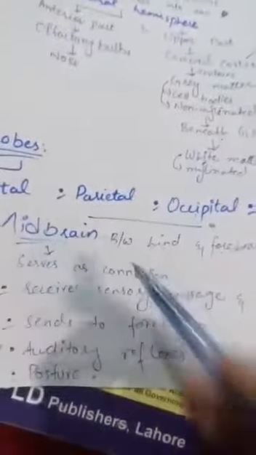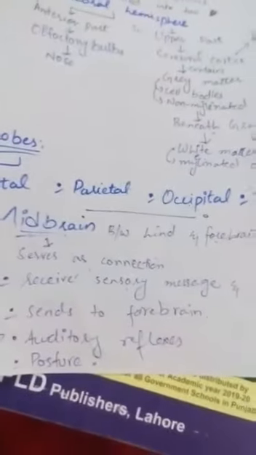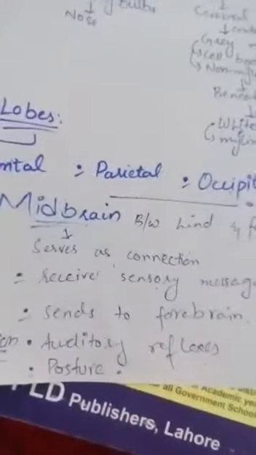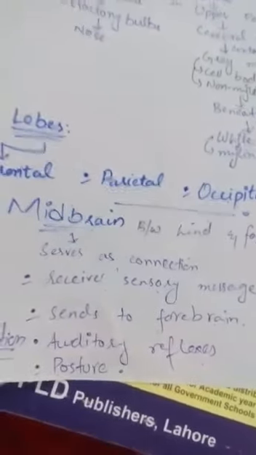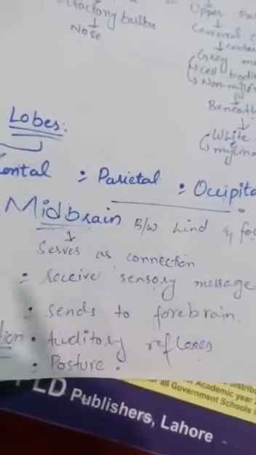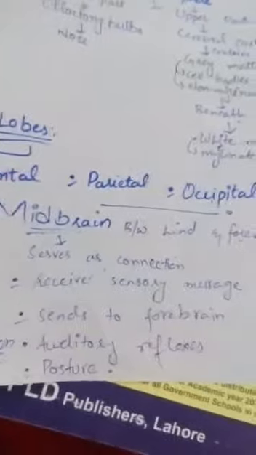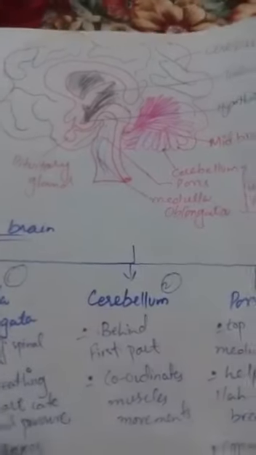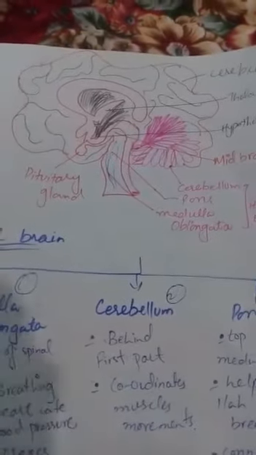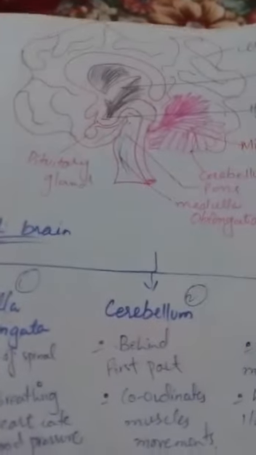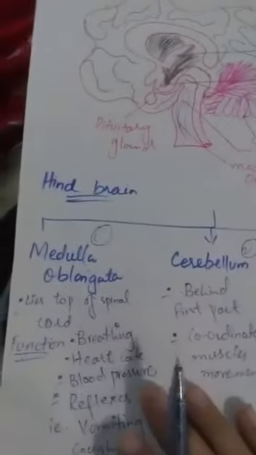Besides the connection between the hind and forebrain, this part of the brain also controls the auditory reflexes, meaning our hearing sense is controlled by the midbrain, and also the postures and other reflexes. This diagram shows the different parts of the brain which are present in an animal body. The last part is the hindbrain.